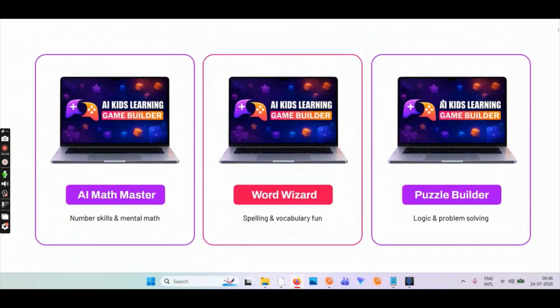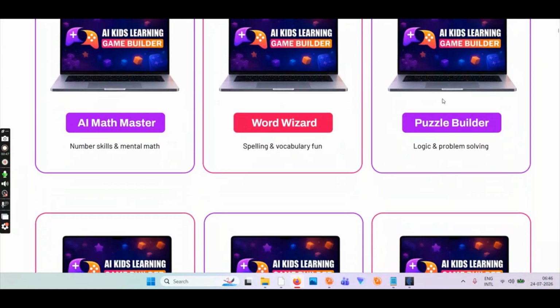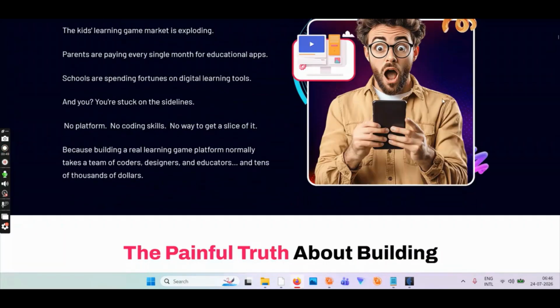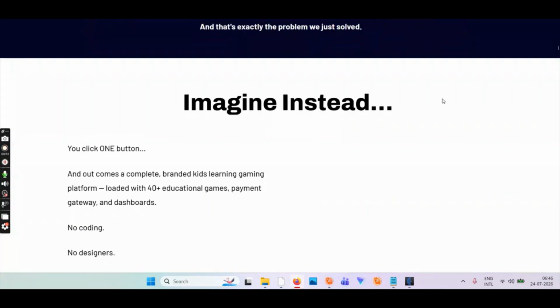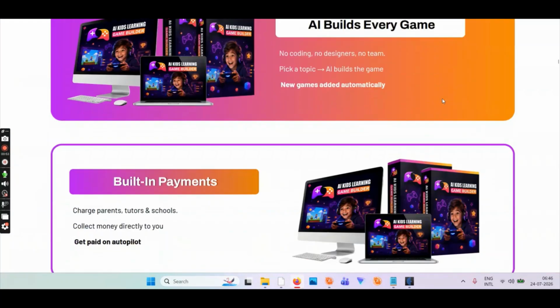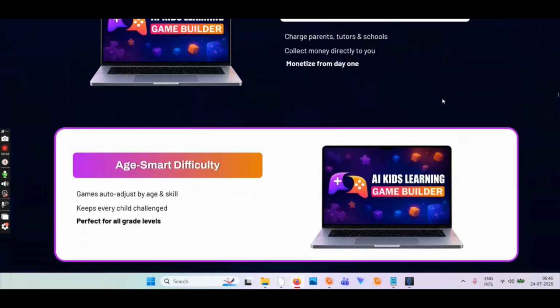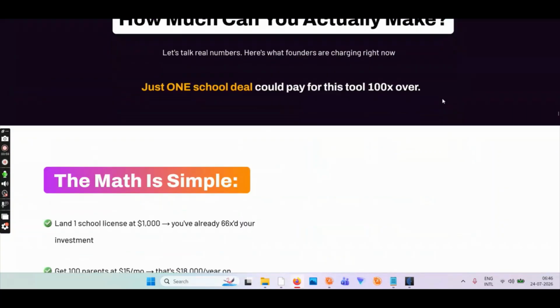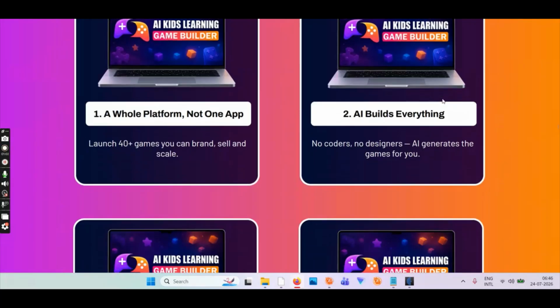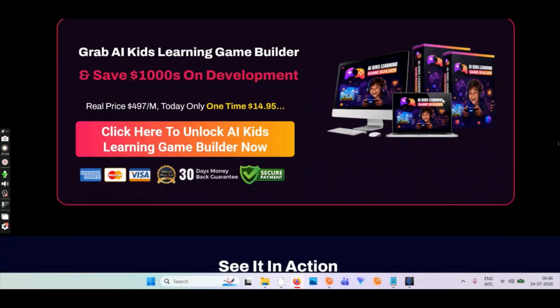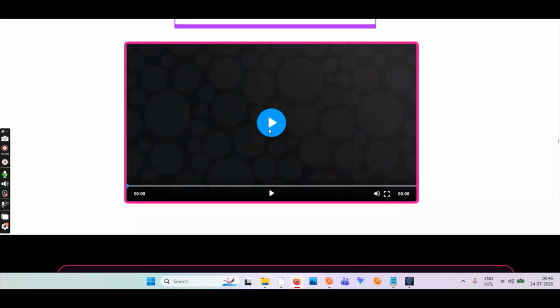So these are those Math Master, Word Wizard, Puzzle Builder. To know exactly how this software works, you have to come on the sales page and keep scrolling until you find the demo video. Let me see if the demo video is updated or not yet. So you can see the demo video is coming soon.